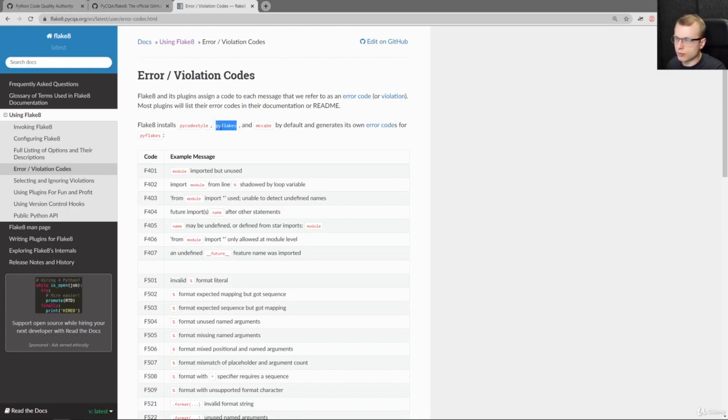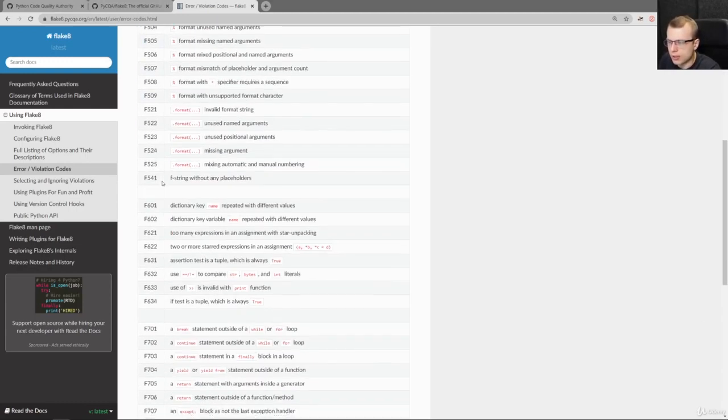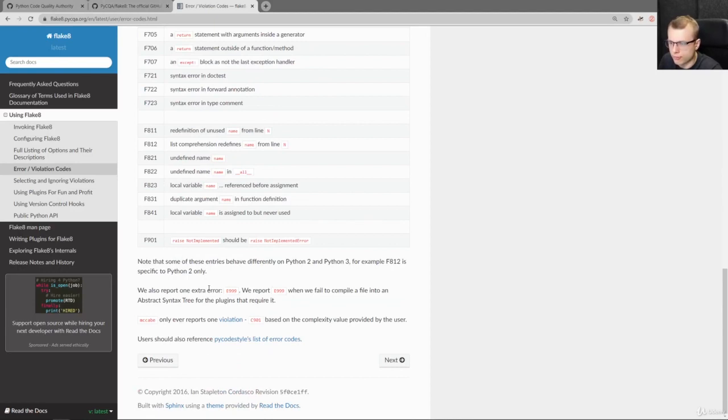PyCodeStyle and PyFlakes will check the consistency with the PEP8 guidelines. And here we see all the error codes and the example messages of these error codes, and you can read through them.